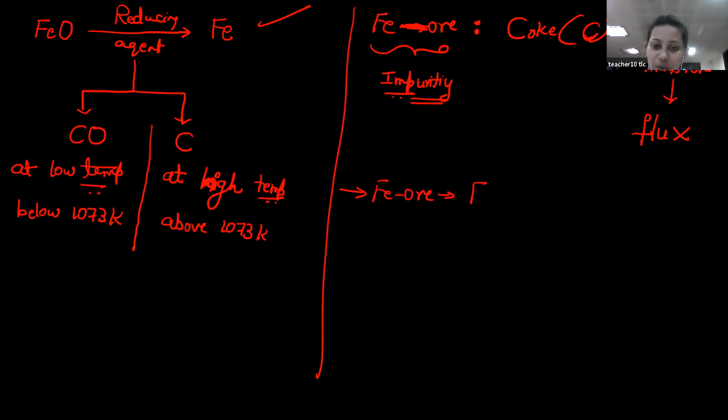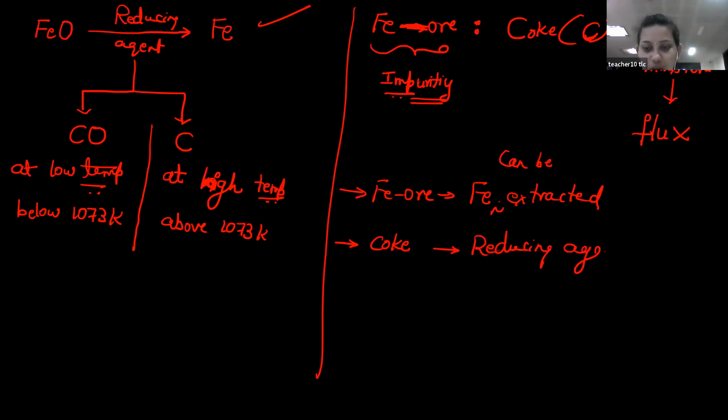So from this you can extract Fe, correct? Fe can be extracted. Then what is the role of coke in this case? Coke is nothing but a reducing agent. Okay, coke acts as a reducing agent.